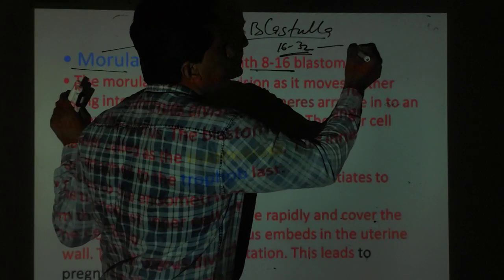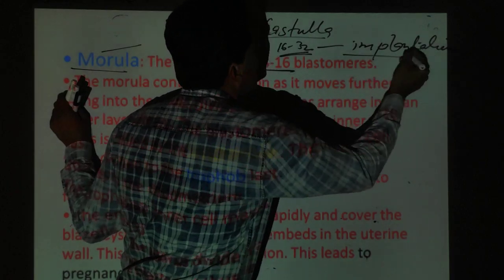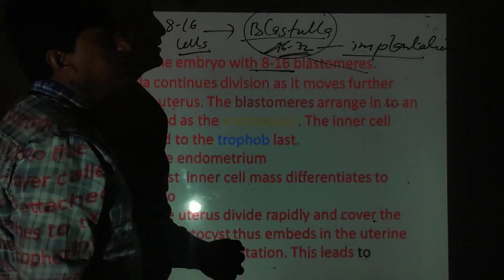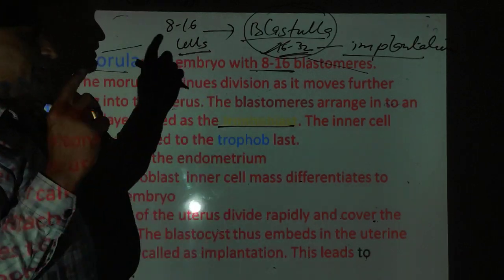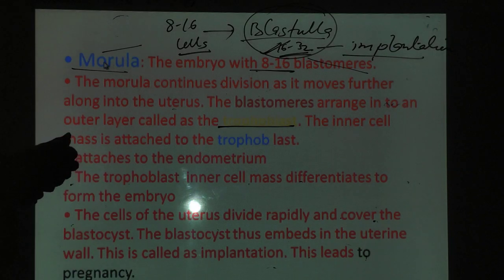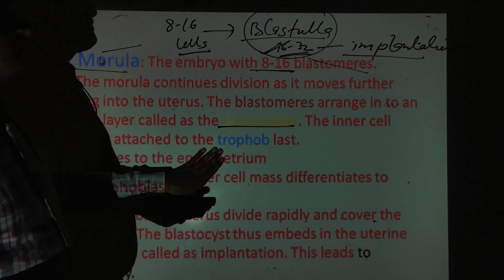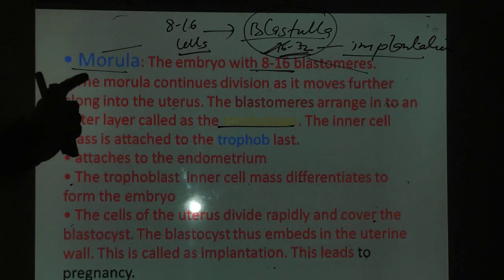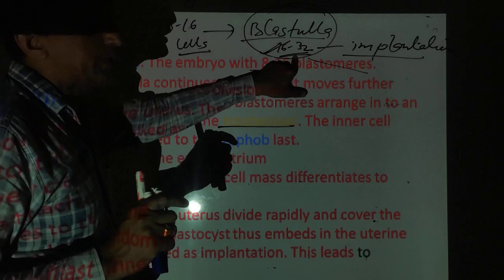Sometimes the question will be there about the implantation of the embryo. Implantation of the embryo is only at the blastula stage, and blastula is 16 to 32 cells. It has 2 layers. The outer layer is known as the trophoblast. It has a cavity, the blastocoel, and a mass of inner cells attached with the trophoblast. Implantation will always be at the blastula stage. Blastula is 16 to 32 cells.